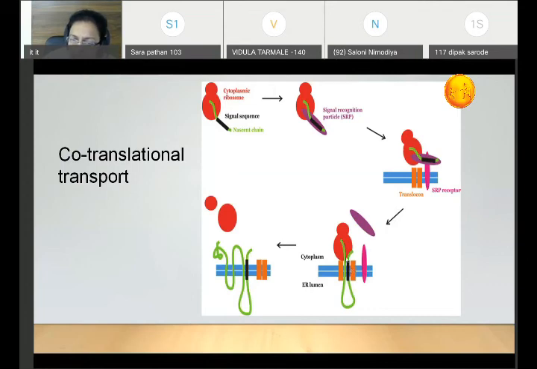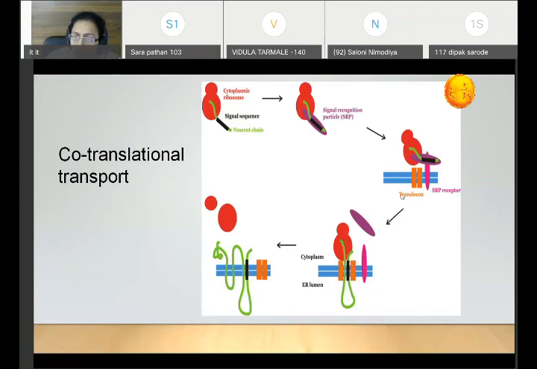This is a protein conducting channel. Once the ribosome binds to the translocon, the channel opens. Otherwise, it is closed, and the ribosome is not bound to it. Once it binds, these things will be detached, and this is SRP. This is the receptor for SRP. The SRP will be detached, and the ribosome will open this protein channel.